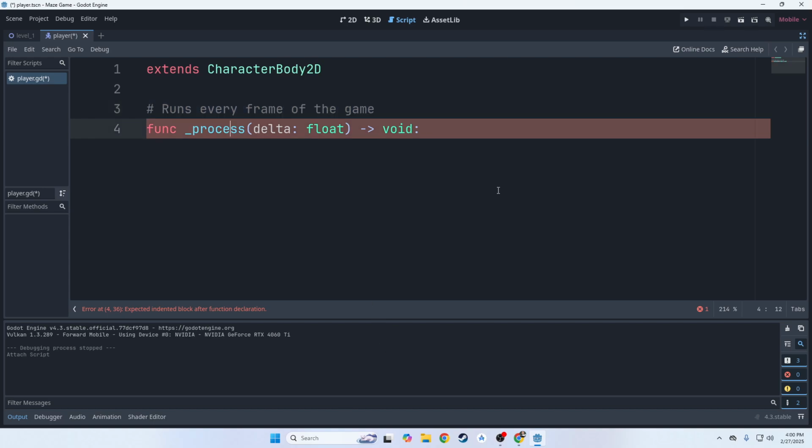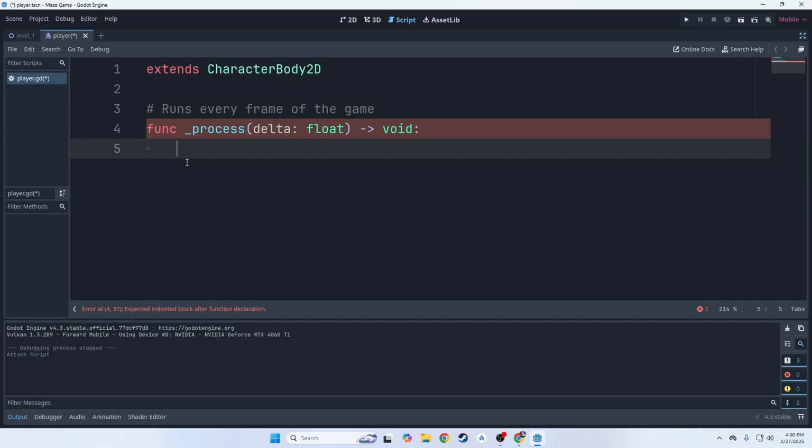Okay. Now, why is this line red? Well, this line is red because there's an error. The error says expected indented block after function declaration. So it's saying we've written a function, but we need to have something inside this function in order for it to actually work. By inside, I mean it has to be underneath and it has to be indented by 1. Notice that my cursor isn't all the way at the end here. It's now indented, or there's some space between the edge and where my cursor is. That is how we indicate that something belongs to this function, right?